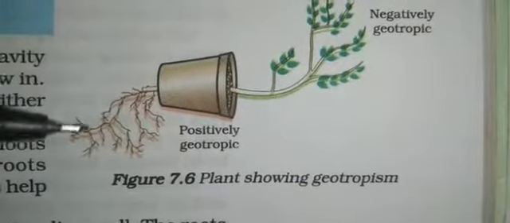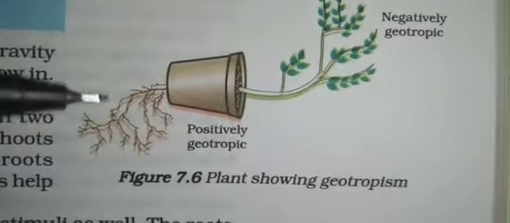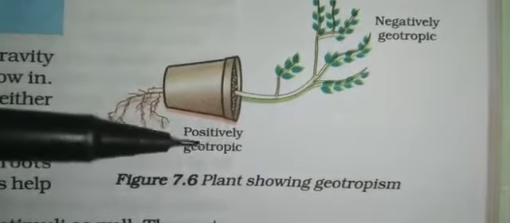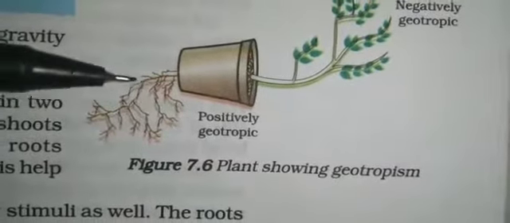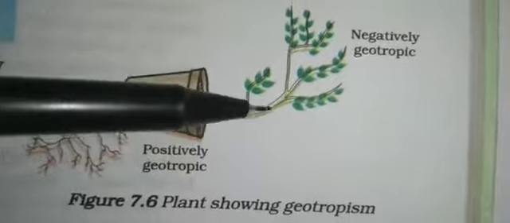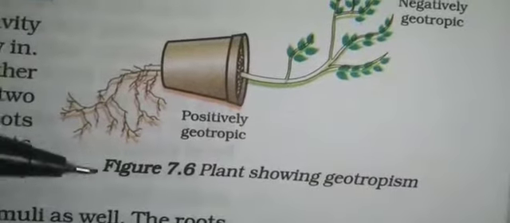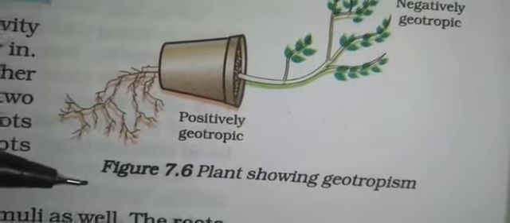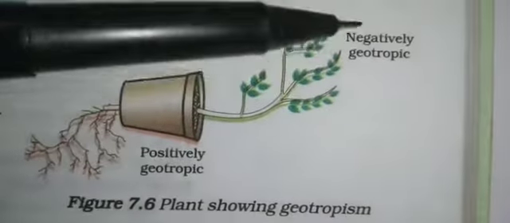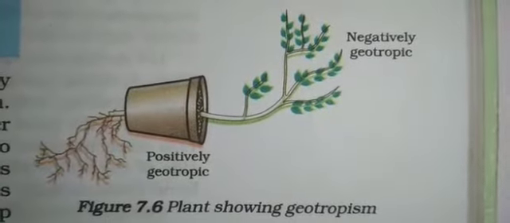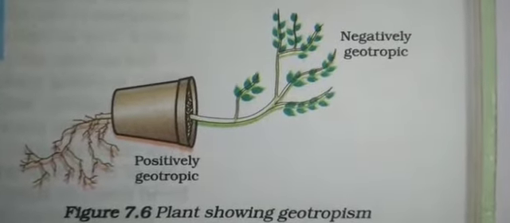The roots always go downwards, which means they are positively geotropic. And shoots are negatively geotropic. Shoots never go downwards. You have never seen leaves in the root parts, right? Roots are not there; it is always growing upwards, which means it is against the gravity. The roots are positively geotropic, and these shoots are growing against the gravity, which means they are negatively geotropic.